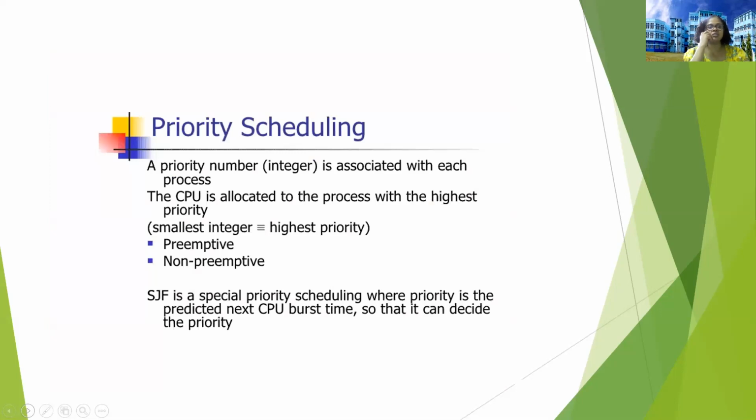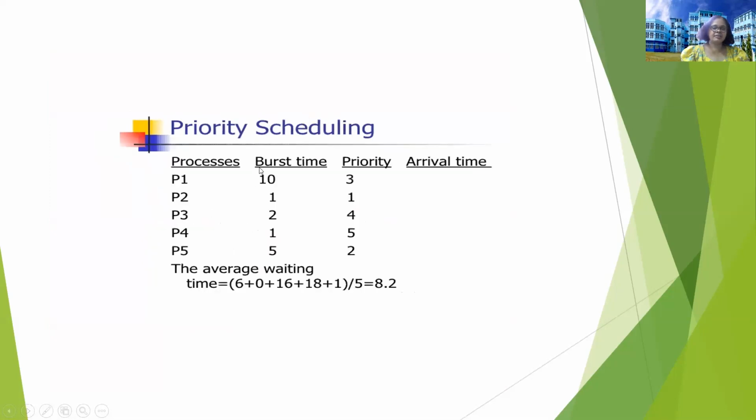Now, priority scheduling. Priority scheduling is a type of scheduling where a priority is allocated to each process. So whenever a process comes to the ready queue, its burst time is given and priority is given. Look at the diagram: burst time, priority. Process P2, burst time is 1, priority is also 1. And these are the priorities given for the other processes.